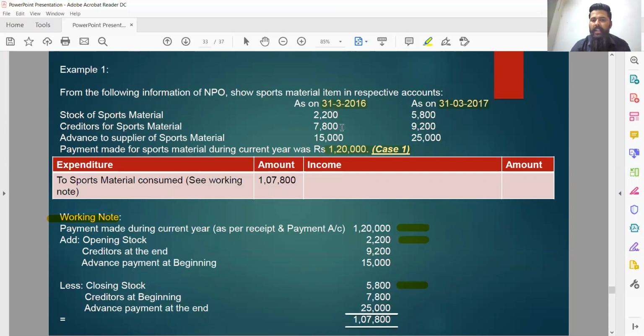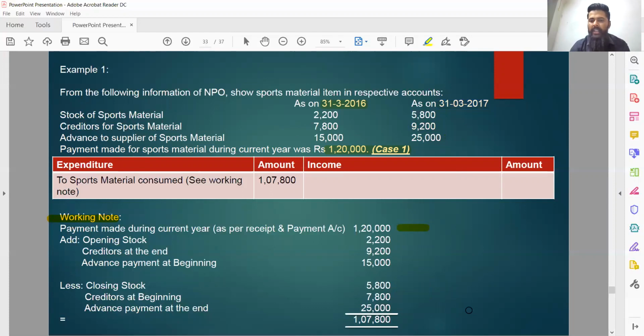Creditor for sports material, beginning, the creditors in the beginning were expense of previous year, so should be deducted, 7,800. Creditors for sports material by the end of current year are actually expense of current year which remains unpaid. So 9,200 should be added to current year's expense. Advance payment made in the beginning was part of current year's expense, should be added, and advance payment made at the end is part of upcoming year's expense, so should be deducted.